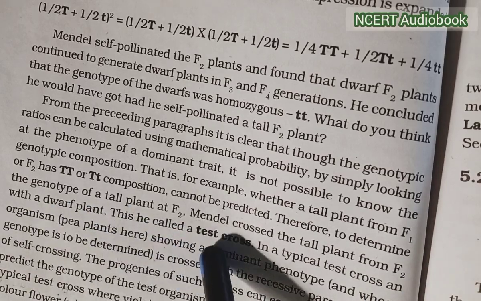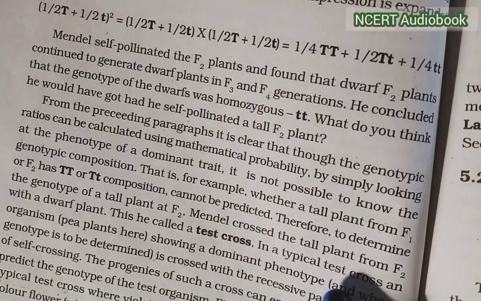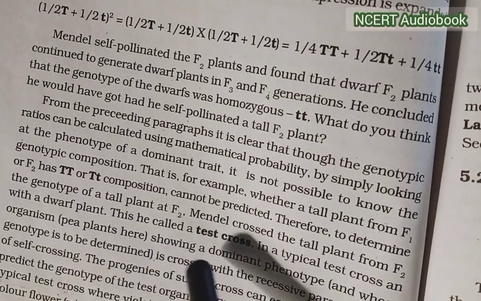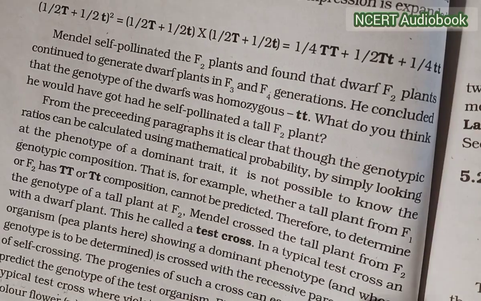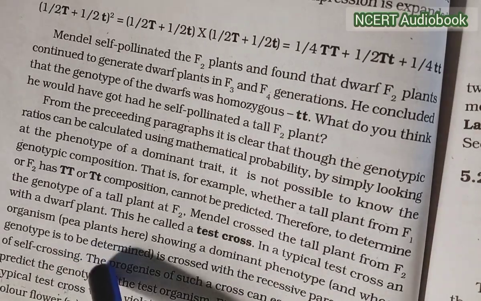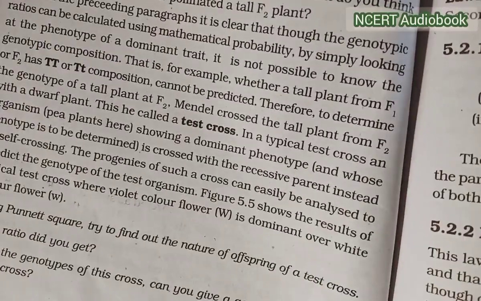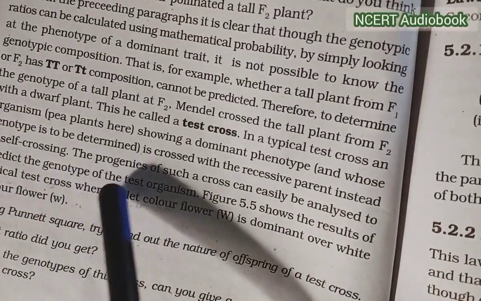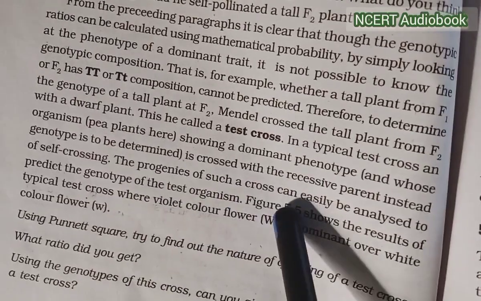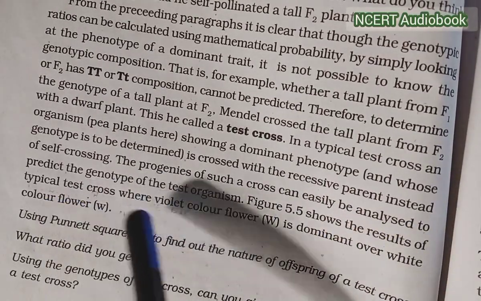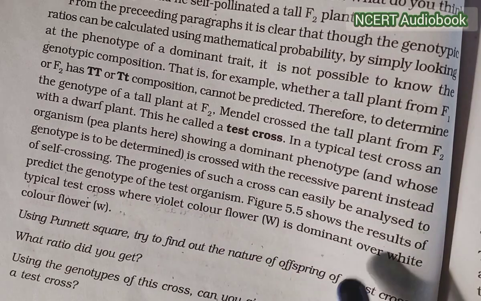This he called a test cross. In a typical test cross, an organism, here a plant showing a dominant phenotype and whose genotype is to be determined, is crossed with the recessive parent instead of self-crossing. The progenies in such a cross can easily be analyzed to predict the genotype of the test organism.